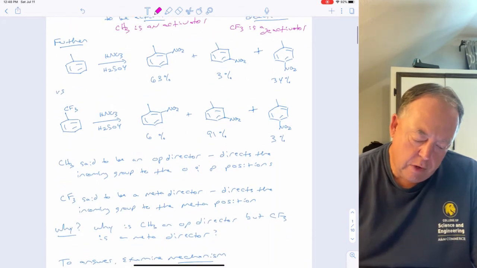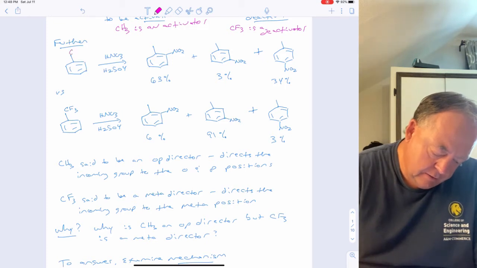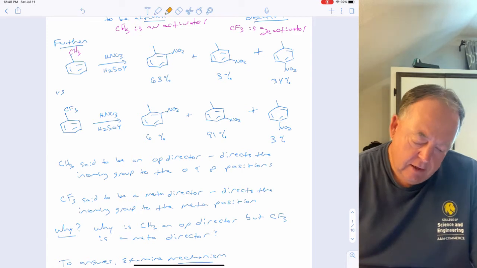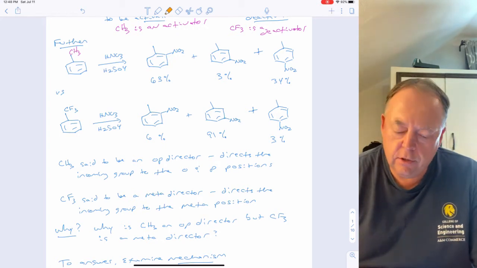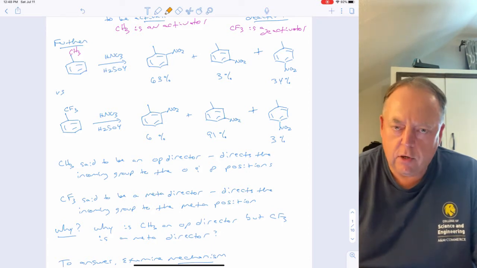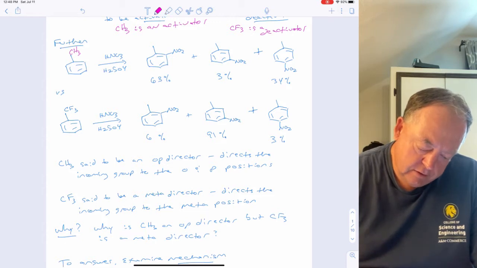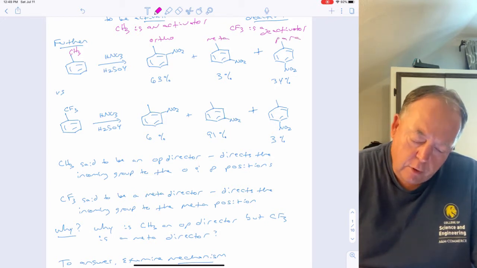Further, if you do reactions with a CH3 versus a CF3 on the benzene ring. If you start with toluene and you do nitric acid, H2SO4, that's the recipe to put a nitro on the ring. Of course, it matters where the nitro goes because all 6 carbons are not equivalent, right? So you could make the ortho product, or you can make the meta product, or you can make the para product.